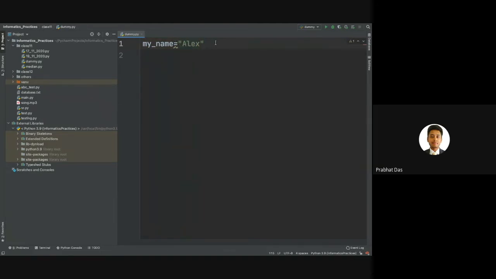Whenever we need to display Alex or get the value of Alex, we'll use this variable, whose identity is set by the programmer.